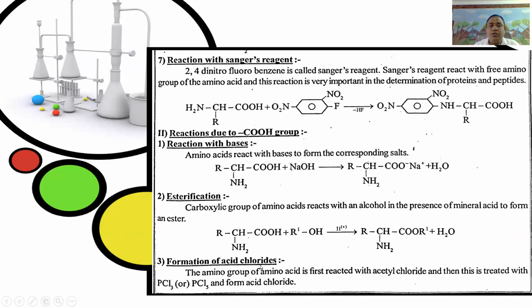Formation of acid chlorides. The amino group of the amino acid is first reacted with acetyl chloride and then this is treated with PCl3 or PCl5 to form the acid chloride. Once again, the amino group of the amino acid is first reacted with acetyl chloride and then treated with either phosphorus trichloride or phosphorus pentachloride to form the acid chloride.